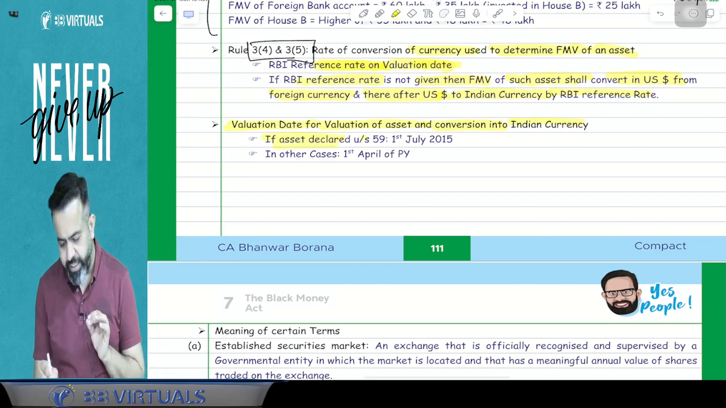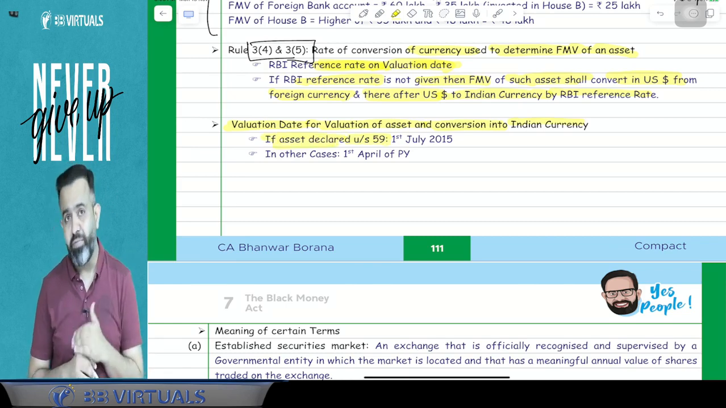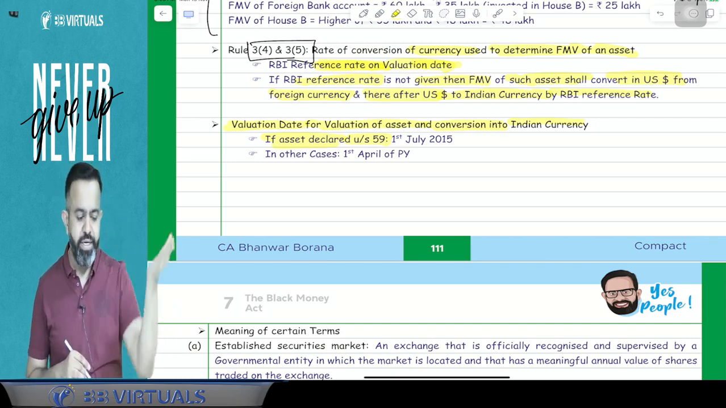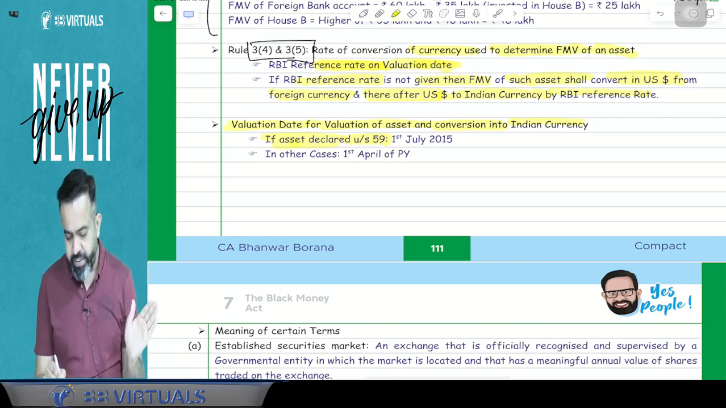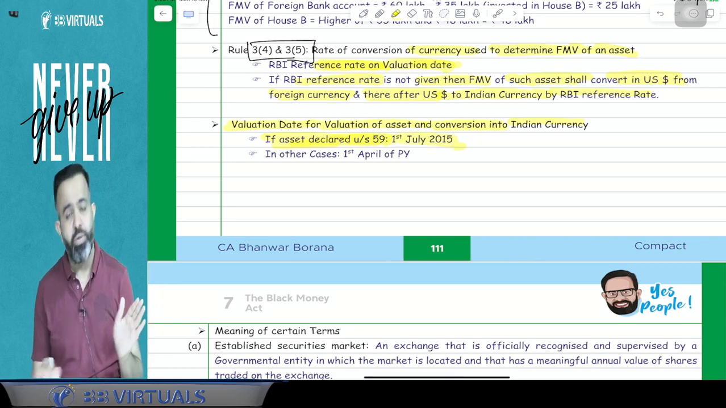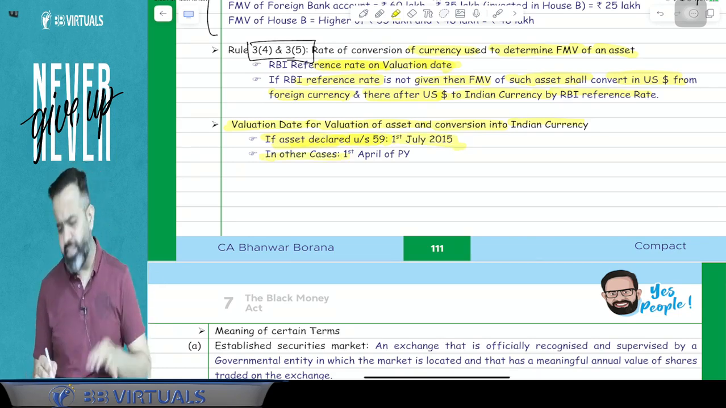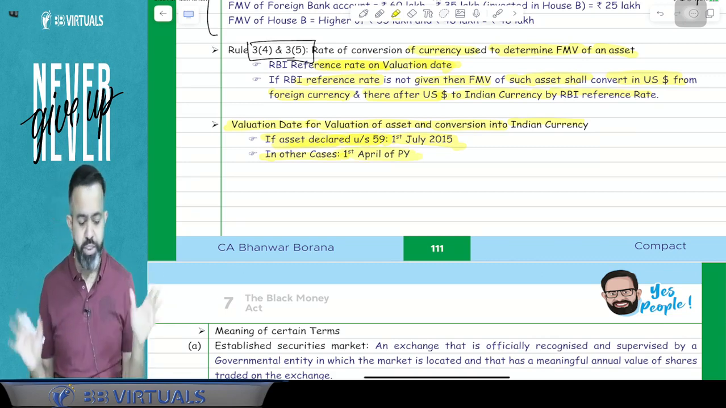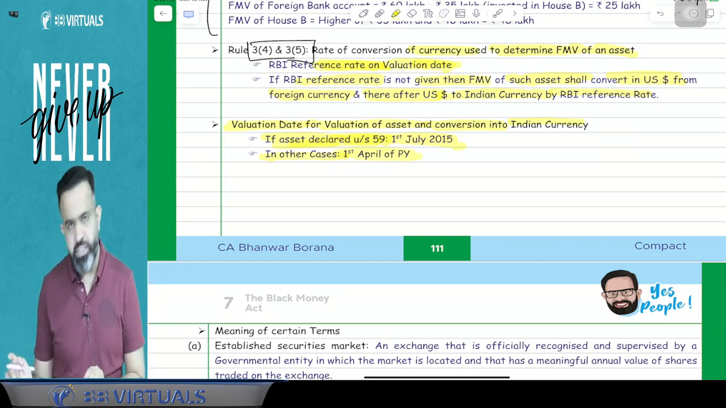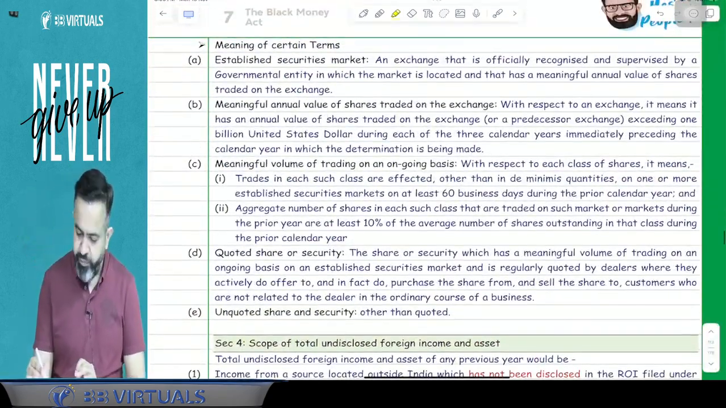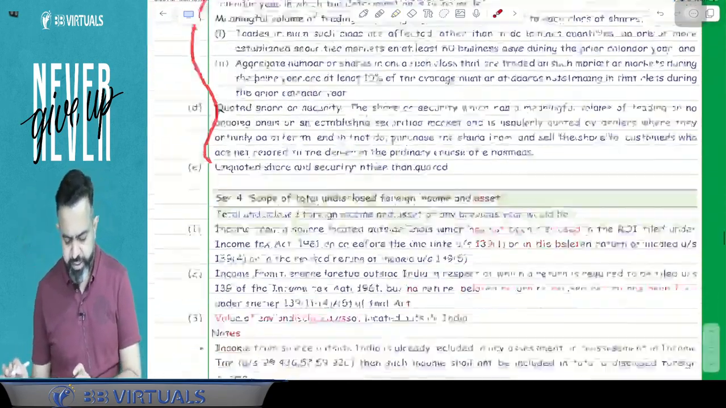If the asset is declared under section 59, here when this Act came in, they mentioned that you can declare the asset. So if an asset is declared under section 59, then 1st July 2015 is the valuation date. But if the asset is not declared, in any other case, then 1st April of the previous year is your valuation date. Now, there are some definitions given. We will discuss these definitions in the later part.